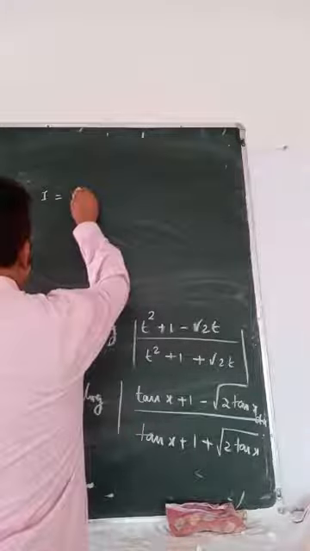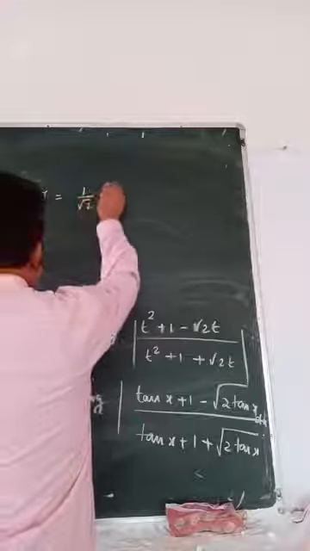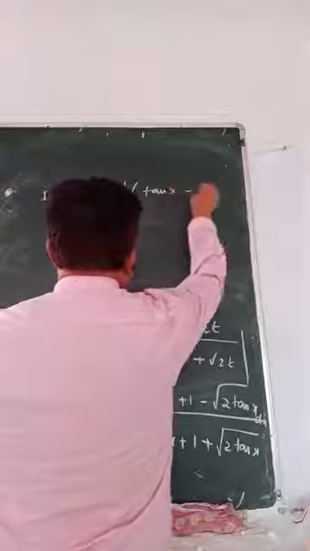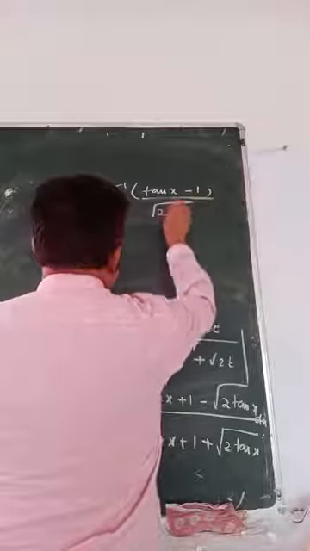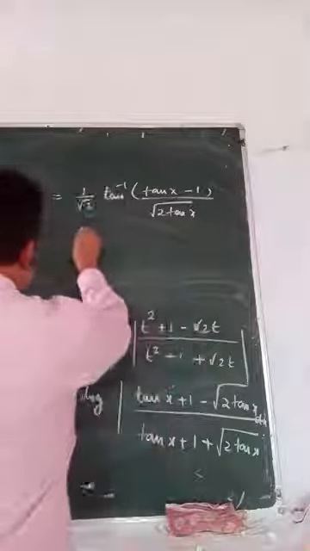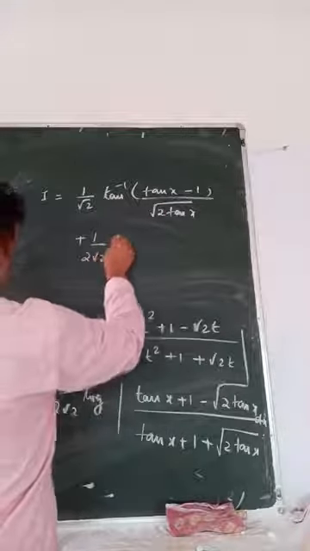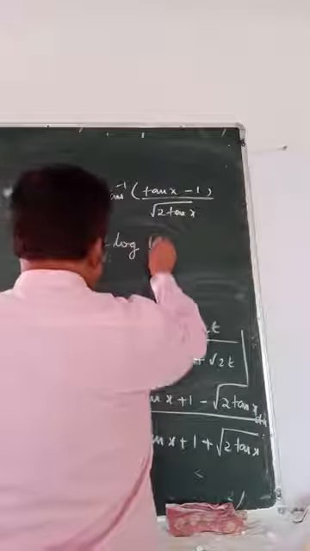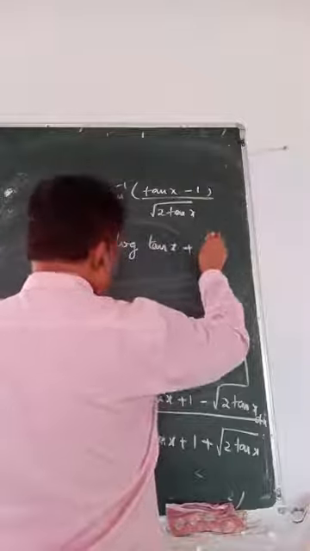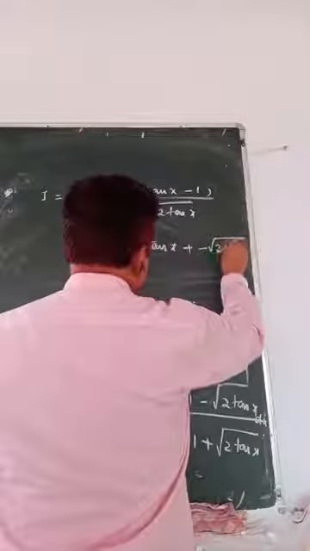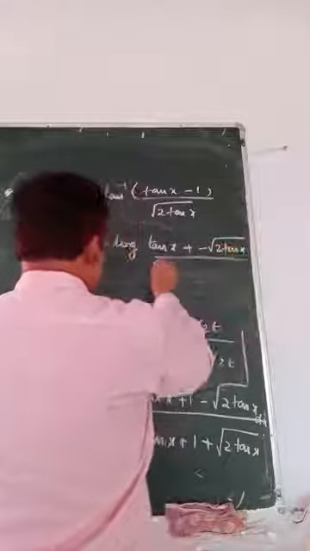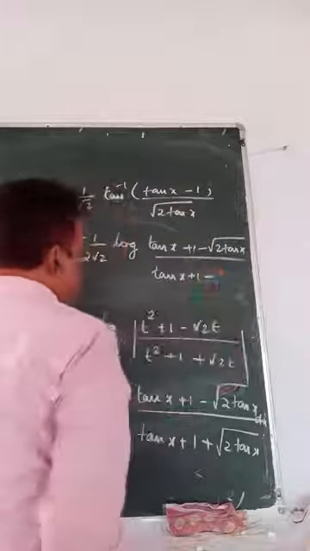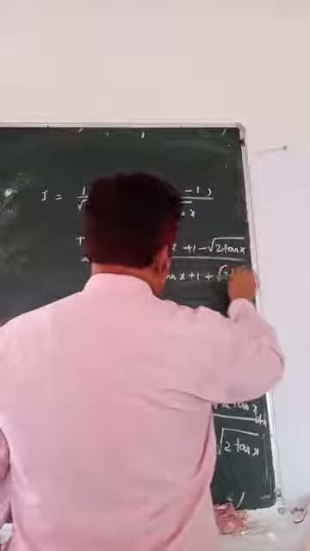I1 was 1 by root 2 tan inverse (tan x minus 1) by root over of 2 tan x, plus 1 by 2 root 2 log (tan x plus 1 minus root 2 tan x) by (tan x plus 1 plus root 2 tan x).